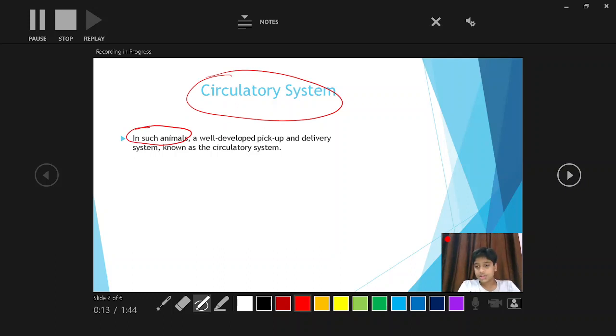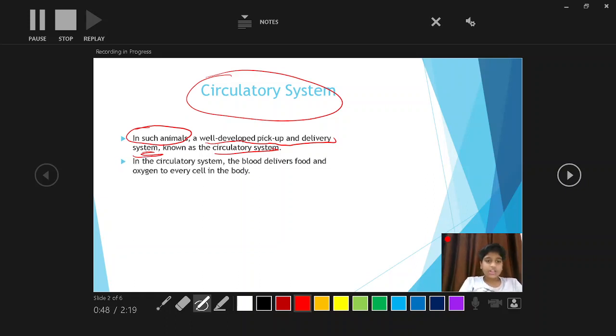Okay, first point, in animals such as cow, buffalo, goat, and humans, etc., a well developed pickup and delivery system is known as the circulatory system. This line is very important when you are defining the circulatory system. If you don't write this, your teacher will deduct half a mark or 1 mark. So remember it, well developed pickup and delivery system.